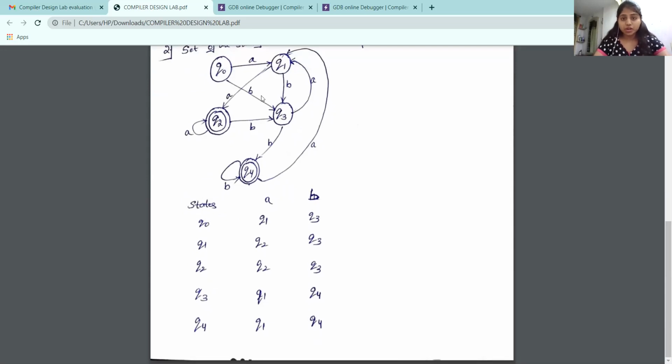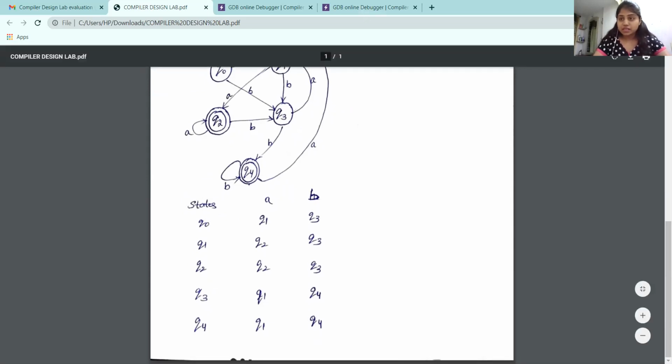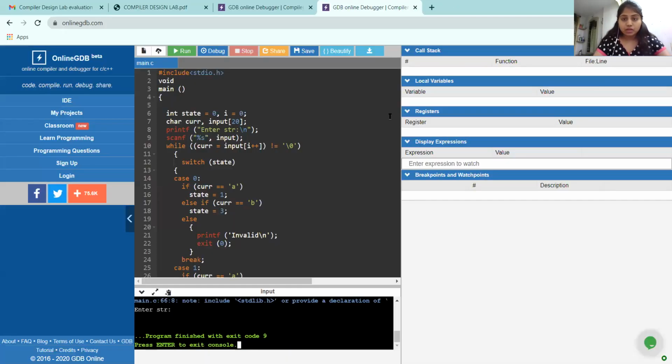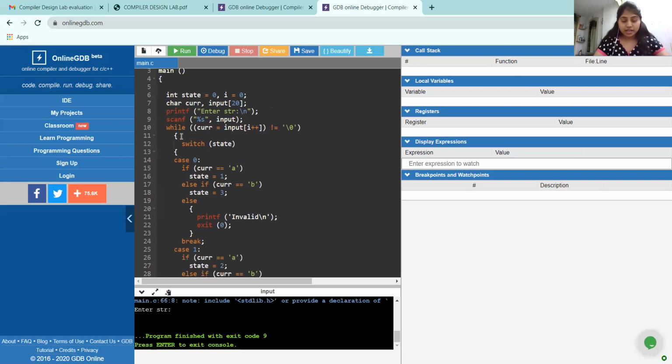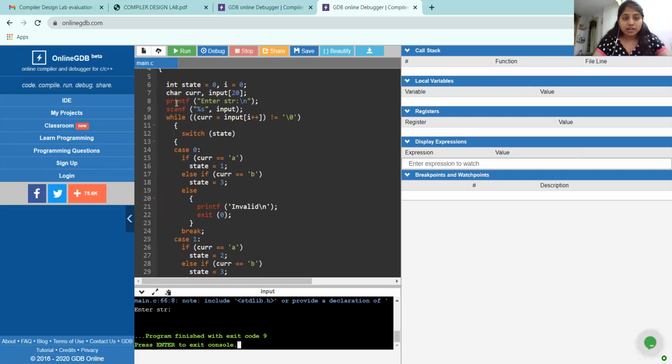Now let us look into the program which satisfies this. Here's the program that satisfies our second question. Let us take the initial state as 0. The state is 0 initially, and then our current character, and the input, which we are taking as an array of size 20.